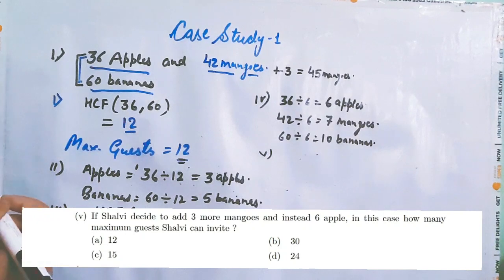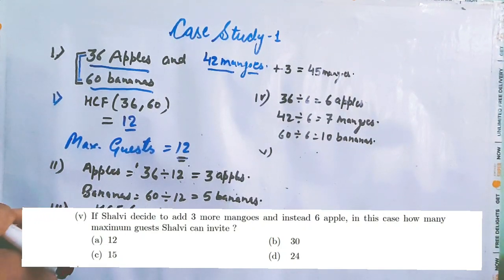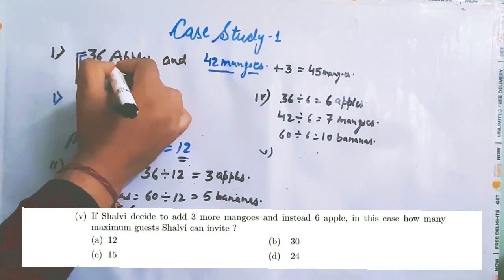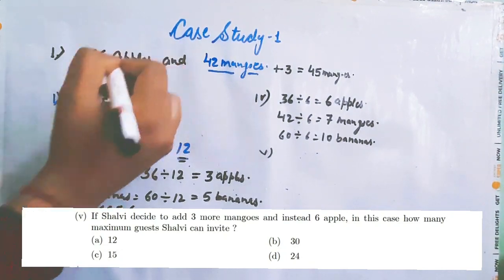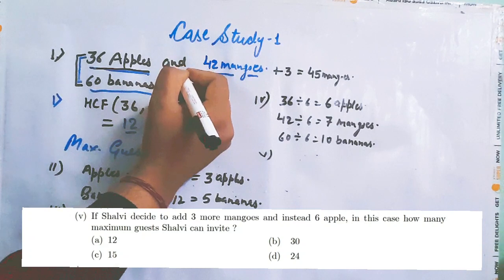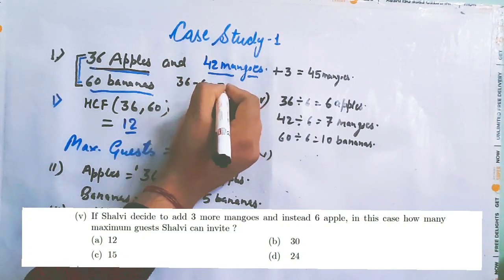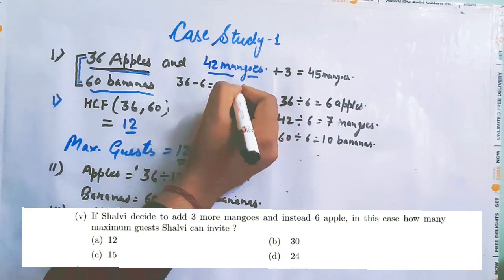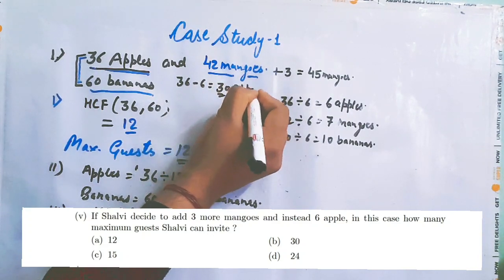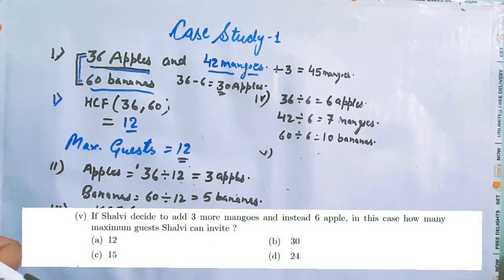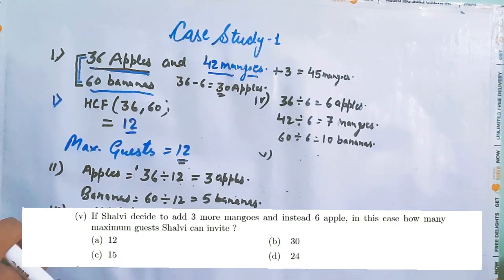And she is going to reduce 6 apples, so total apples become 36 minus 6, which is equals to 30. Means now we have 30 apples. And bananas are same. Then the question is, in this case, how many maximum guests she can invite?